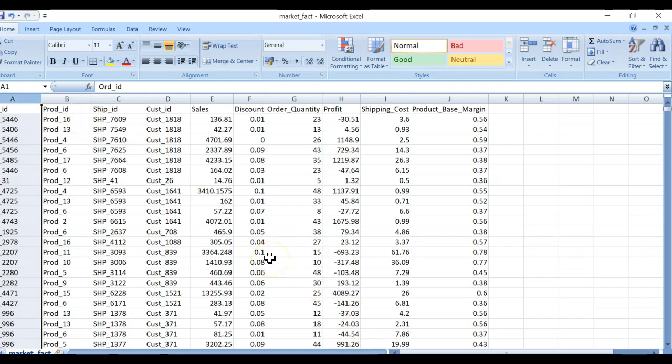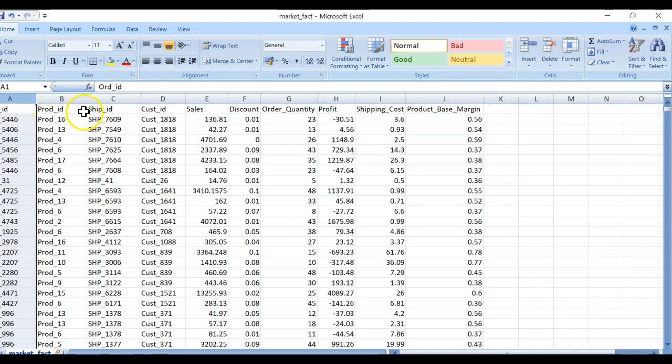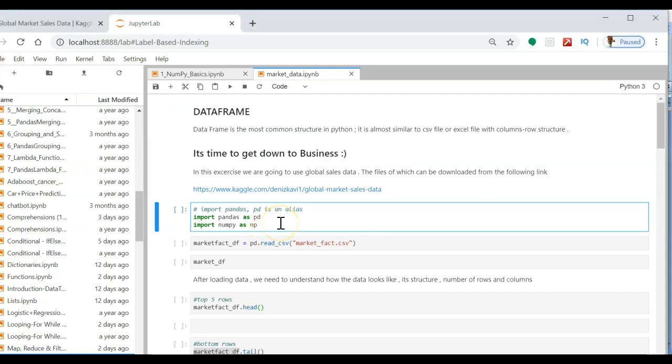In this exercise, we are going to find out how to select the data, how to select multiple rows and multiple columns with the help of the Pandas data frame. First of all, I'm going to upload this file into our lab. First, I'm going to import the libraries: import pandas as pd and import numpy as np.